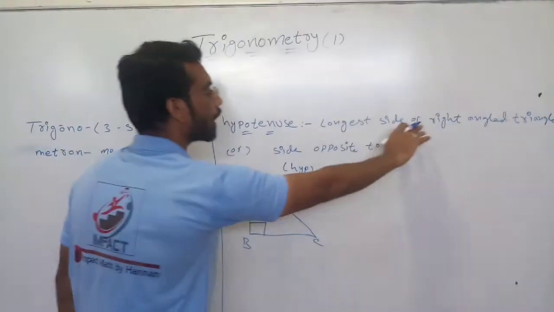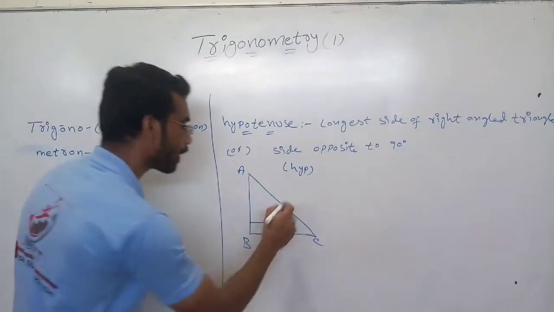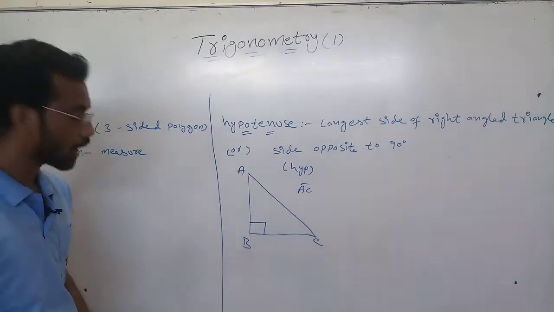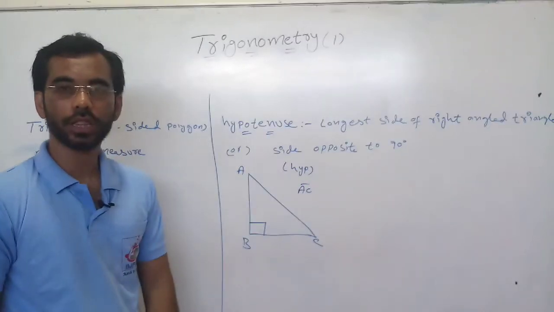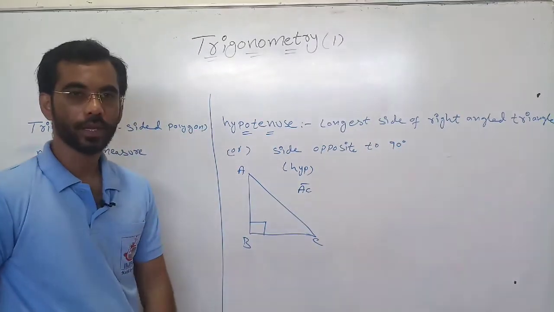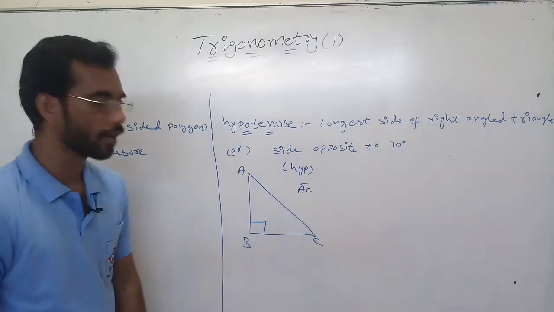Now, longest side of the right angle triangle. Which one is the longest side of this right angle triangle? AC. Or the side opposite to 90 degrees. Which one is the 90 degrees in this one? Angle B. And what is the side opposite to 90 degrees? AC is the side opposite to 90 degrees.